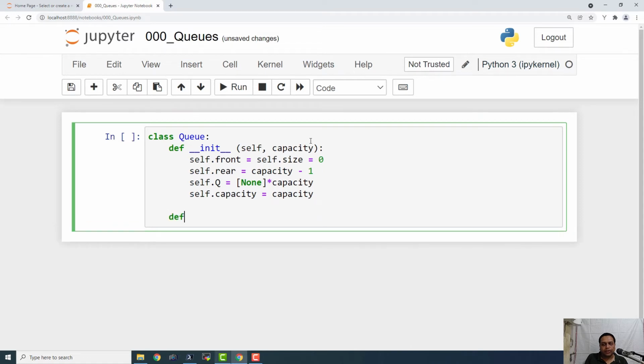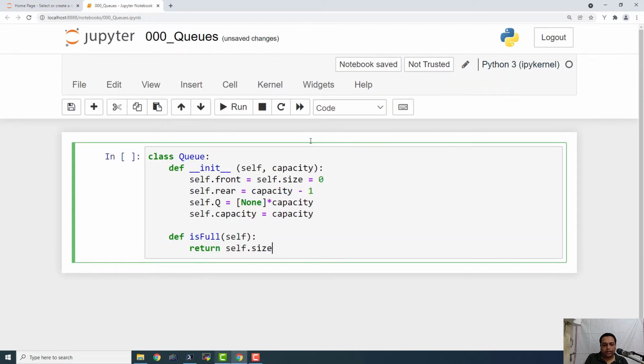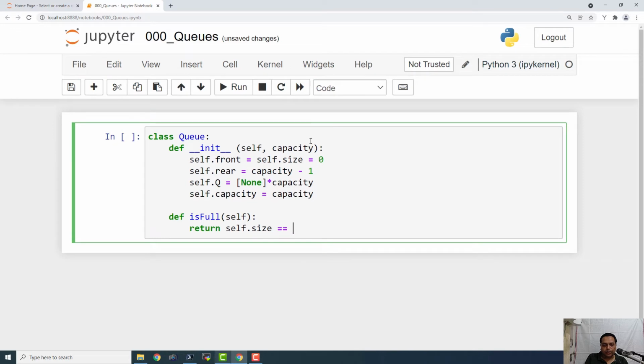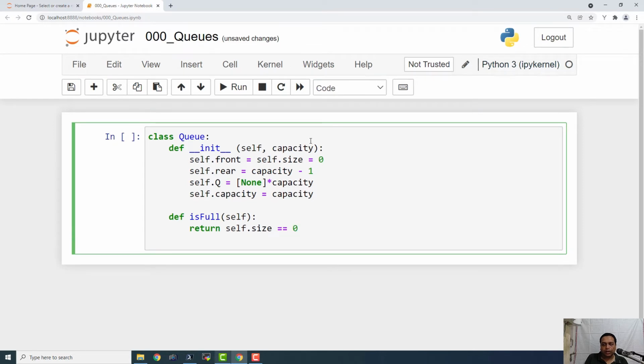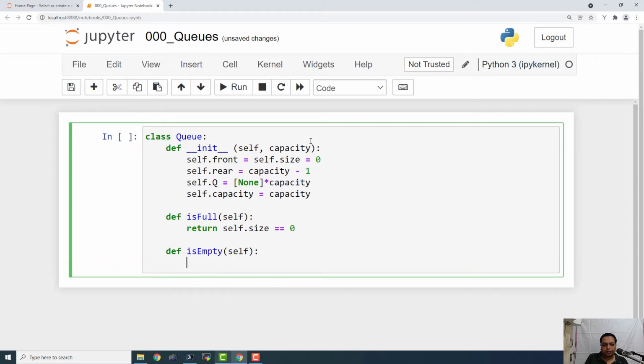Now let us check if the queue is full, def is_full(self), return self.size equals self.capacity.